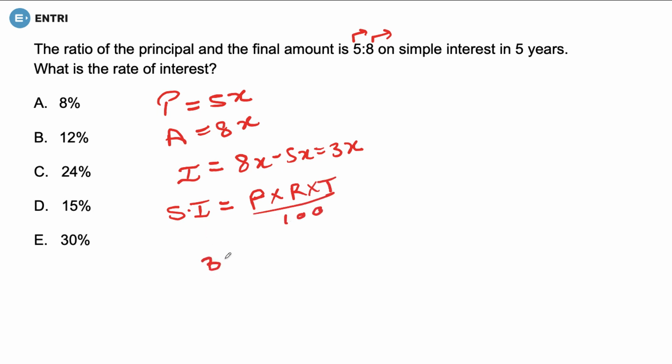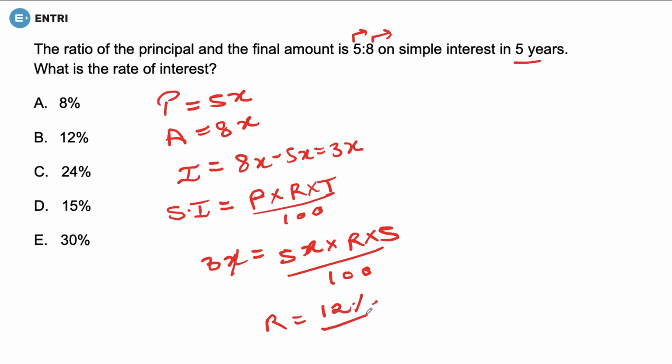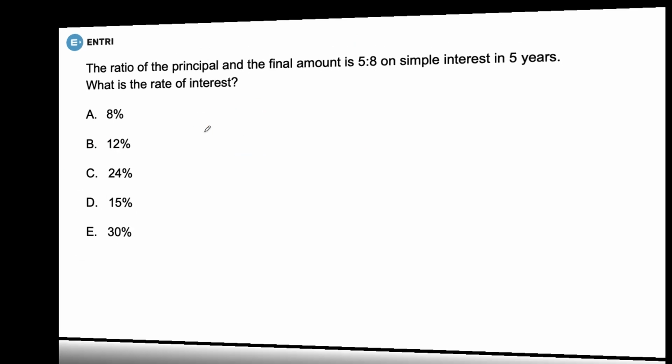Simple interest is 3x. Principal is 5x. Rate we don't know, but the time that they have given is 5 years. Fine. Divided by 100. From here we can cancel out x. So rate is equal to 300 upon 25. That means rate is 12%. Fine. So is there 12%? Yeah, option number B is correct. Fine. Let's move on to the next question.